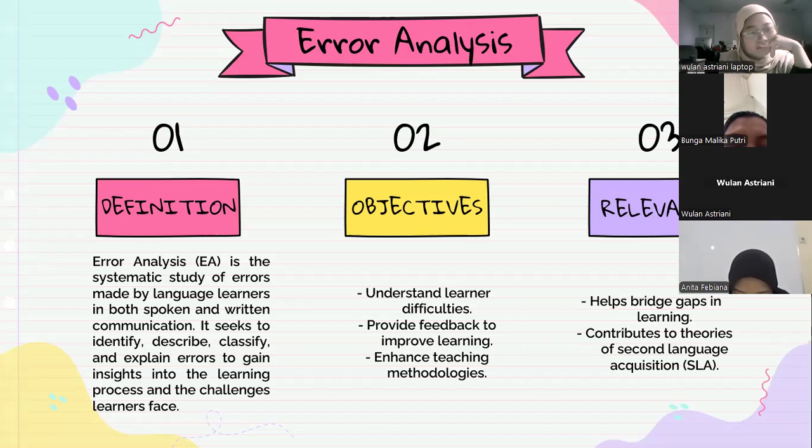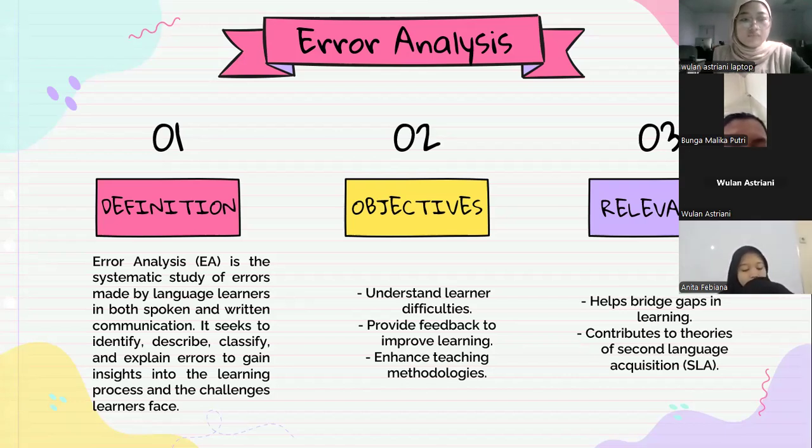C is enhance teaching methodologies. By studying student error patterns, teachers can evaluate and adapt their teaching methods. If certain mistakes often appear among students, it can indicate that the approach or teaching material needs to be improved. Thus, error analysis functions as a reflection tool for teachers to increase the effectiveness of their teaching.